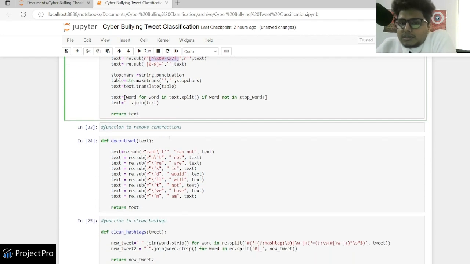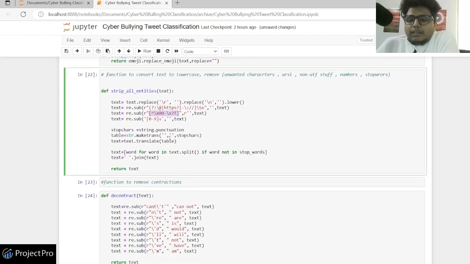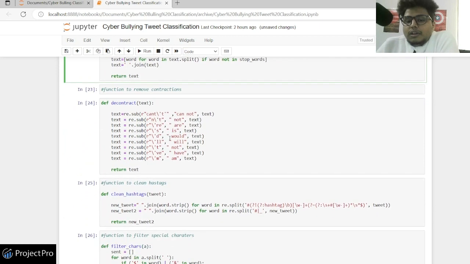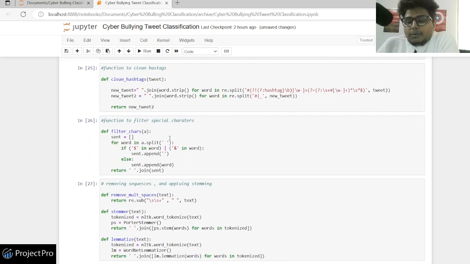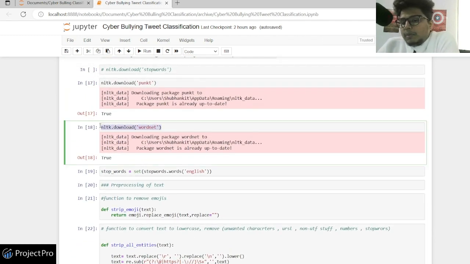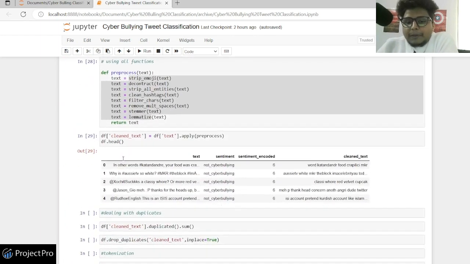Other errors I'm not expecting, right? Because we have imported all the libraries, and these codes are just following standard procedures, so I don't expect a bigger error here. Mostly the error you would be facing will be module not found, or NLTK does not have that word, or you need to download a particular NLTK resource, just like I did here. So the solution would be given in the error itself, so you won't face any trouble.